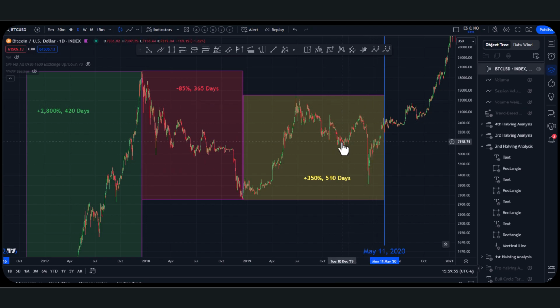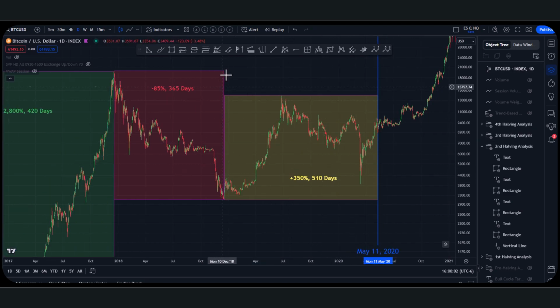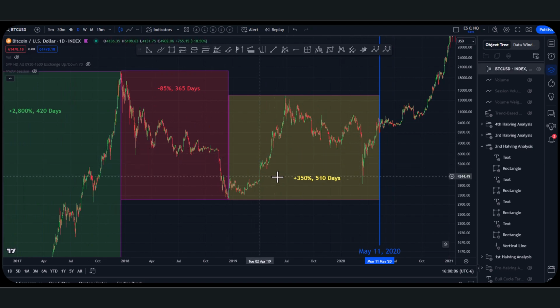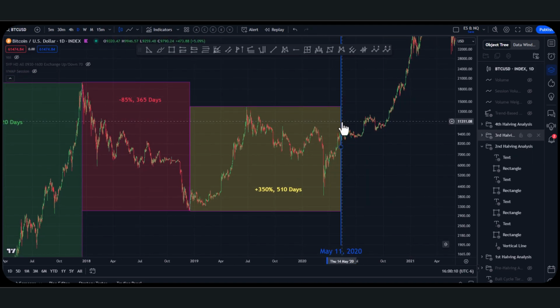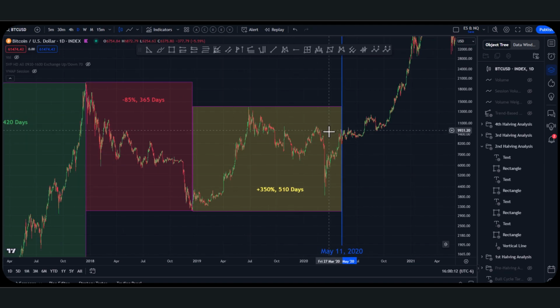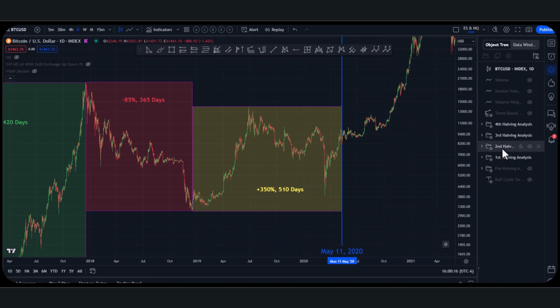I'm sure a lot of people in this area are saying, oh, this is just continuation of the downside. Bitcoin's going to zero, right? The all-time high breakout hasn't happened yet. There's no confirmation. So this is price discovery mode. Once we hit price discovery mode up to the halving, very similar as last time. Halving happens, the third halving, which was May 11th of 2020.